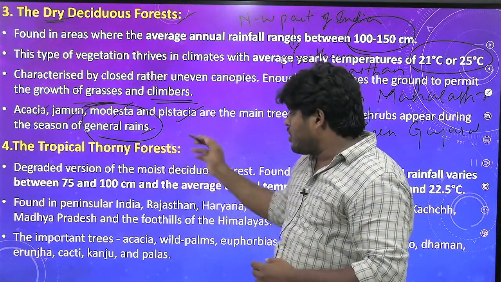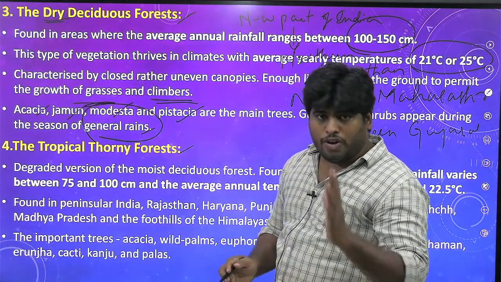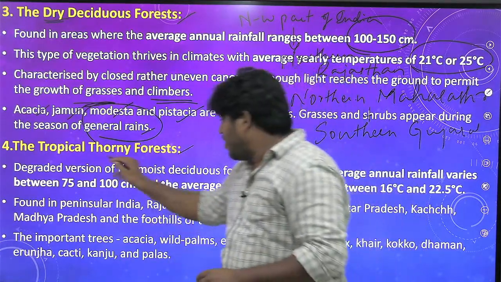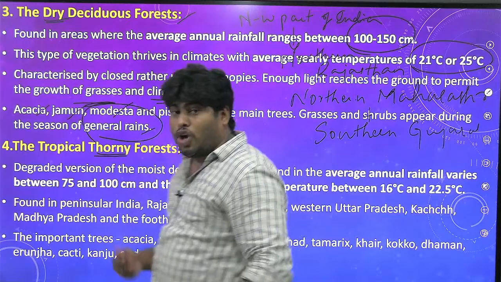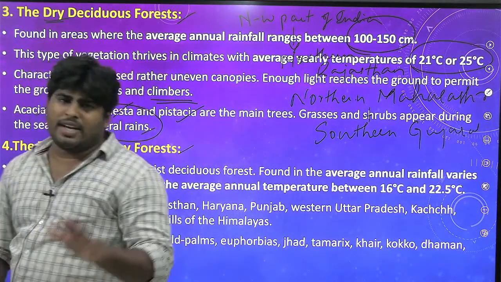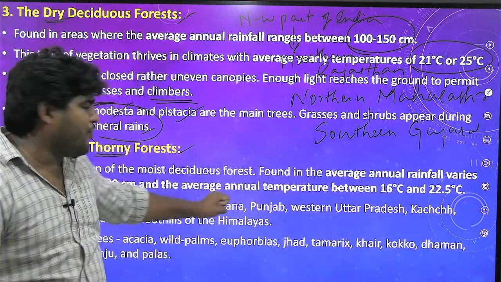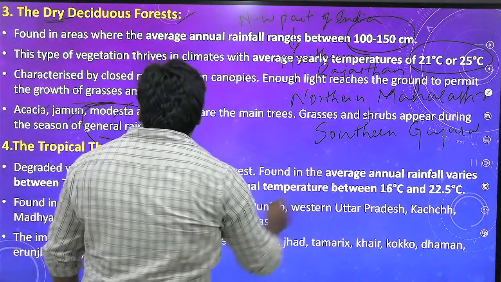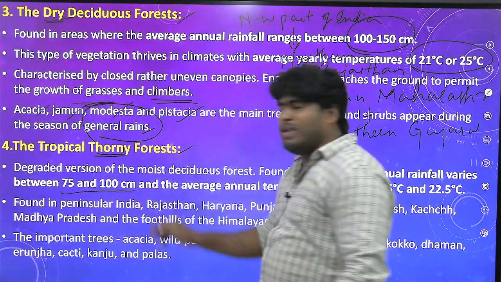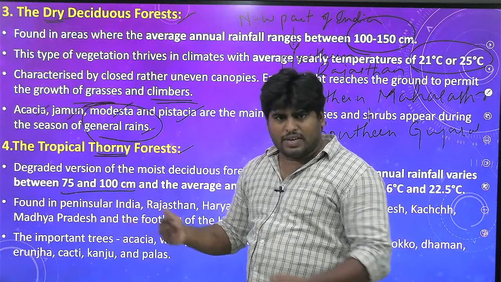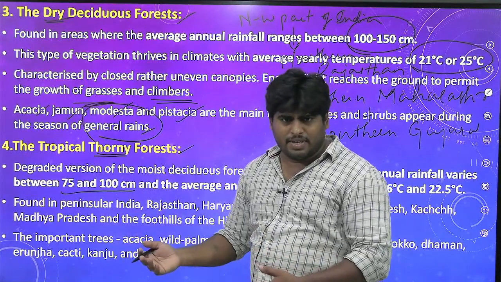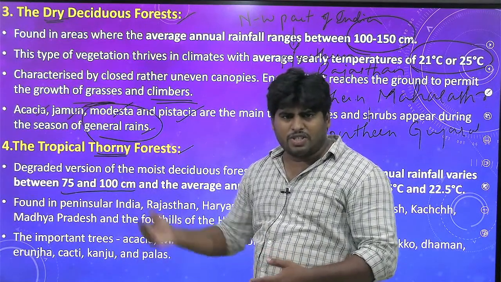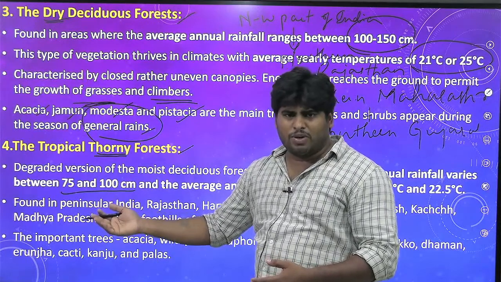Next, tropical thorny forest. You can understand this one. First of all, what are the climatic conditions that facilitate this tropical thorny forest? First, average annual rainfall of 75 to 100 centimeters, very low actually. It's equivalent to semi-arid and arid regions. Basically, this type of rainfall pattern is found in semi-arid and arid regions.